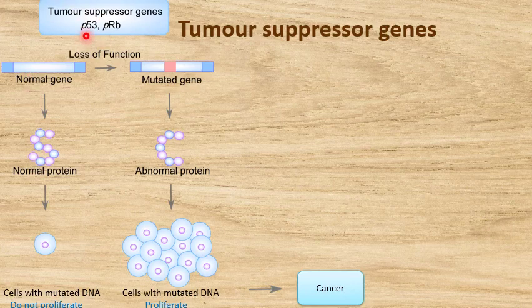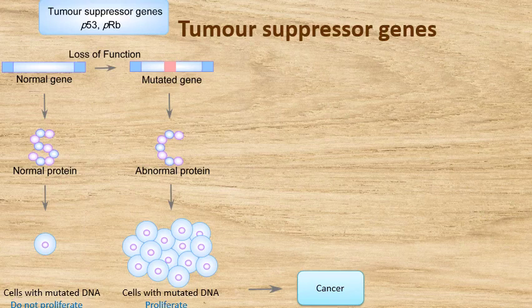This is considered the guardian of our genome. And when it is expressed, it will produce P53 protein. Generally, these tumor suppressor proteins are essential to stop the cell proliferation when their DNA are mutated.